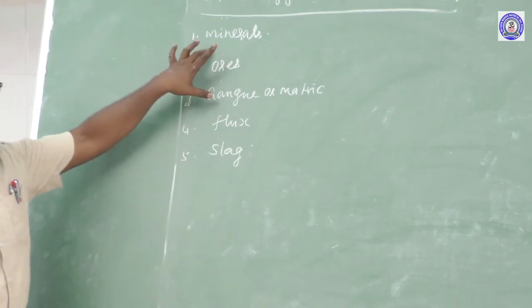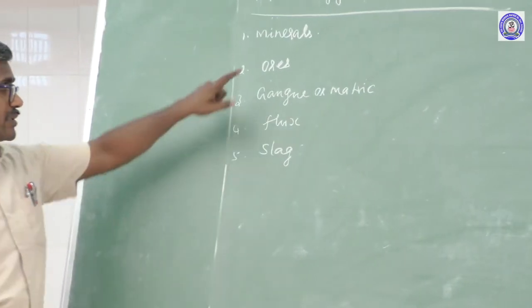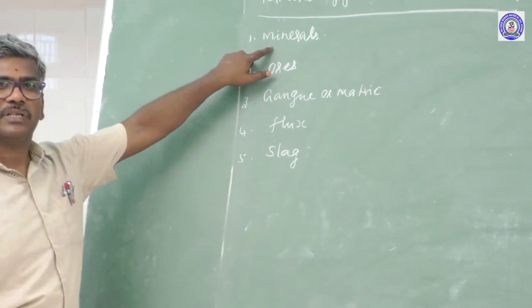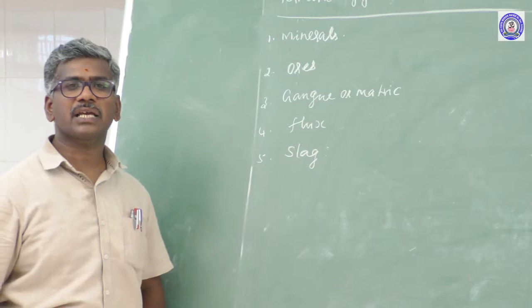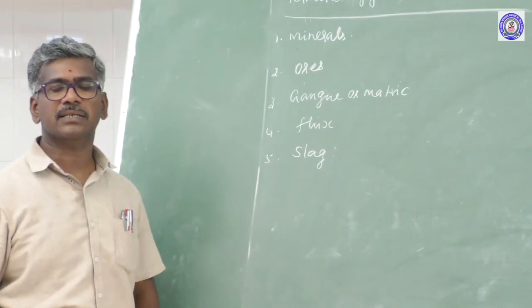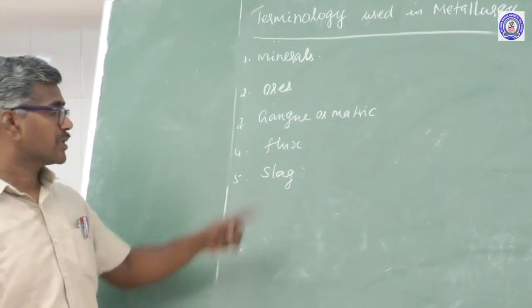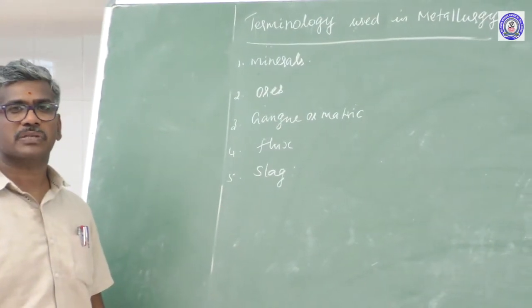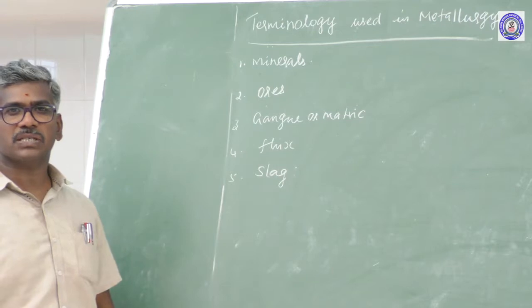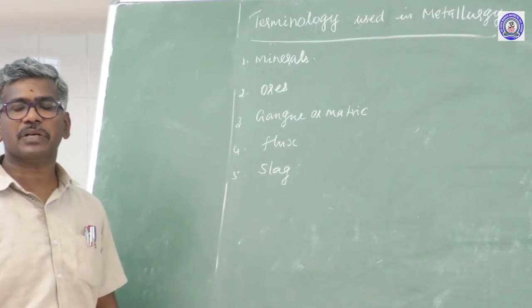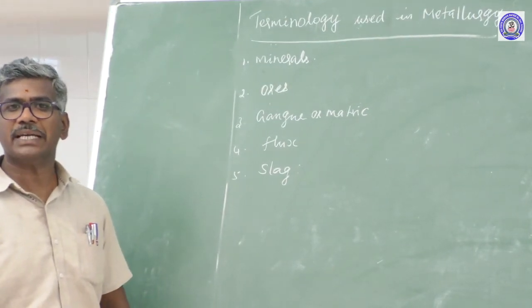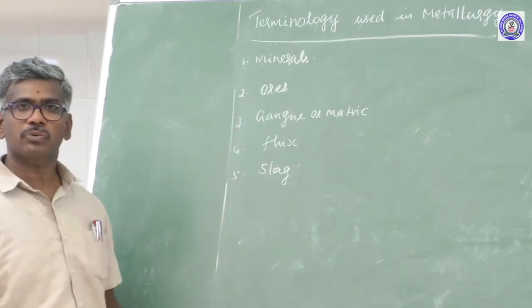These are the terminology used in metallurgy. First one is minerals: the naturally occurring chemical substance of metal present in the earth's crust. This is known as minerals. Another one is ores: the minerals from which metal can be extracted conveniently. This name is called ores.